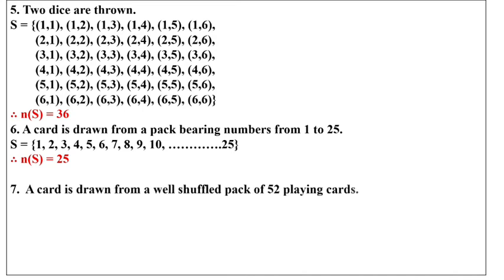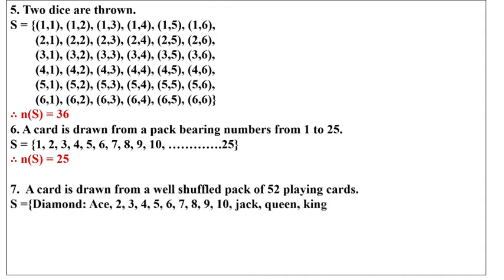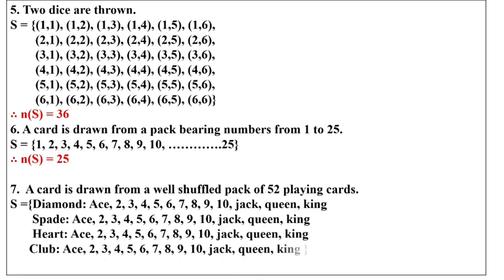Now the 7th one. A card is drawn from a well shuffled pack of 52 playing cards. It means that there will be a diamond: ace, 2, 3, 4, 5, 6, 7, 8, 9, 10, jack, queen and king. Same way for the spade, heart and club. So in total how many samples are there? 52 samples are there. So here we have learned about the sample space, or we can say sample point. Now let's start with the practice set number 5.2.